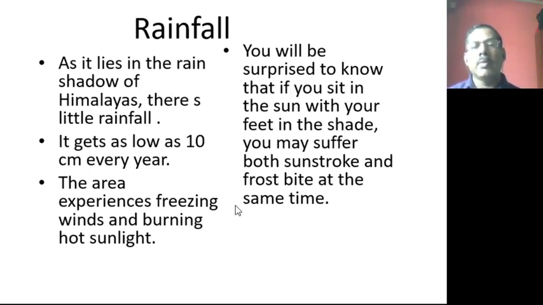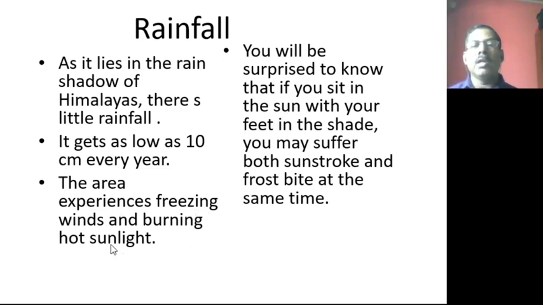The rain shadow of the Himalayas means there are two mountains. On one side the Karakoram range is there, on the other side the Zanskar mountain is there. The moisture-laden winds will be stopped, and they will not be allowed to enter the inside area of Ladakh. So they are not getting the rainfall. It is in the rain shadow area. It gets as low as 10 centimeters of rainfall every year, and the area experiences freezing winds and burning hot sunlight.